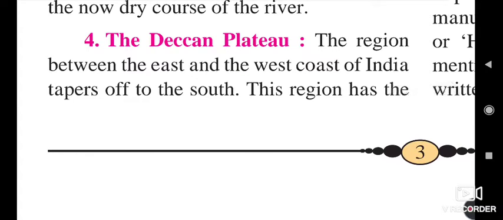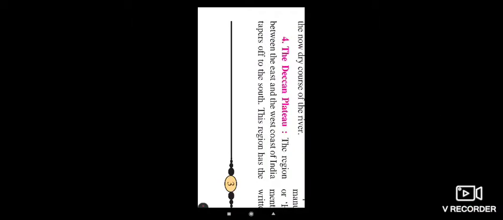The next point is the Deccan Plateau. This is another region, in a triangle to the south of the Vindhya Parvat, down to the Indian Ocean in the south up to Kanyakumari. The region between the east and west coast of India tapers off to the south.